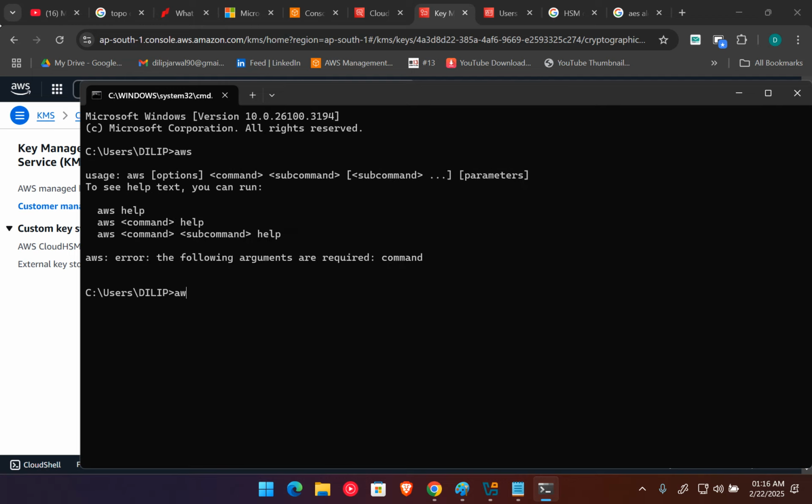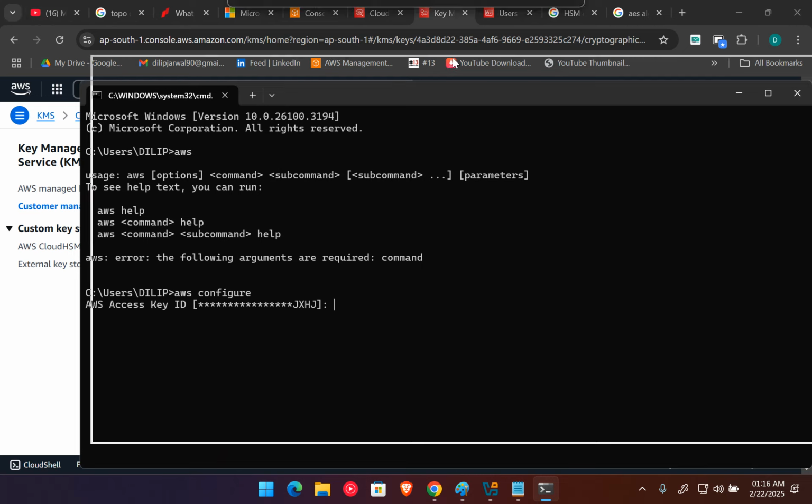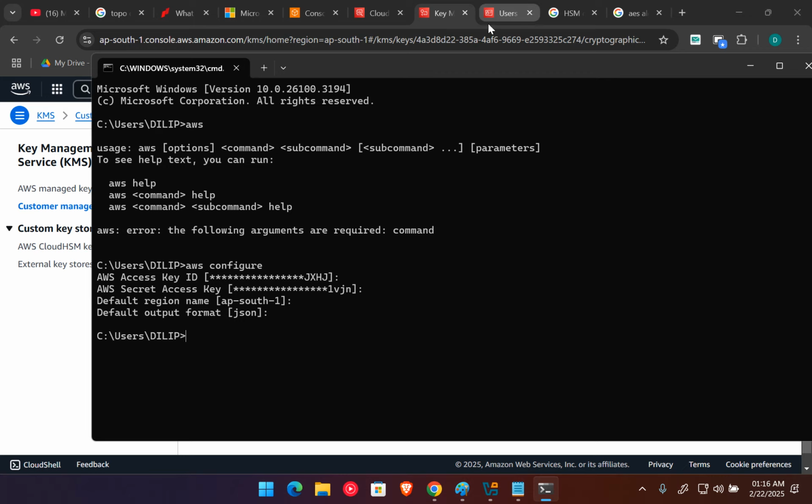I have the AWS command installed, and I already set up the AWS user. You can set that up in your case. I already set up.